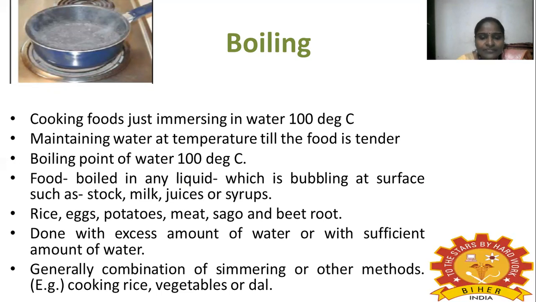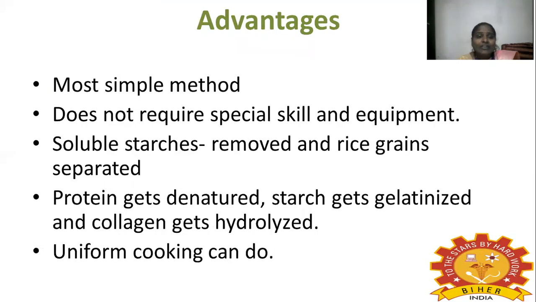Generally it is combined with simmering or other methods; we will see later what simmering is. For example, boiling methods include cooking rice, cooking vegetables, cooking dals. These all come under the category of boiling. What are the advantages of this method? It is the most simple method.